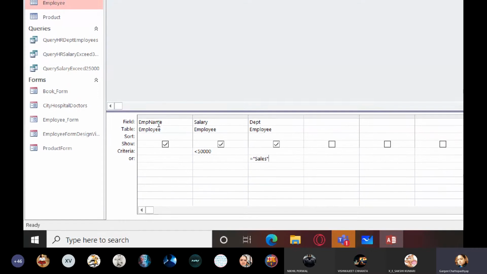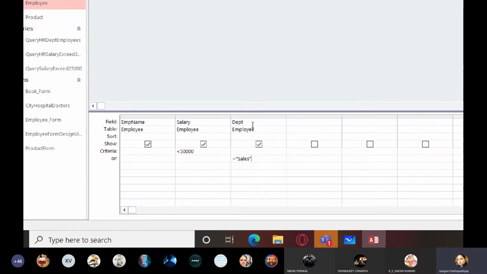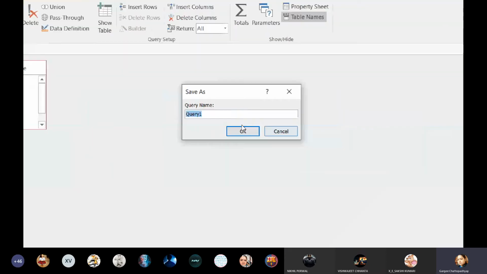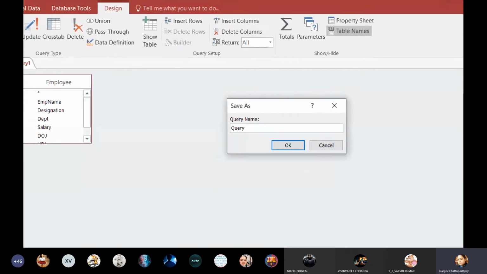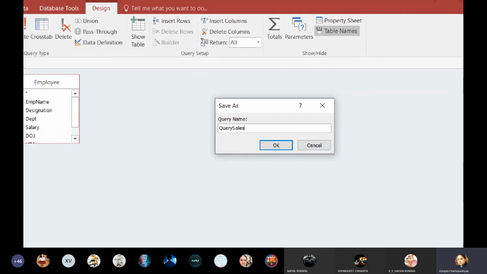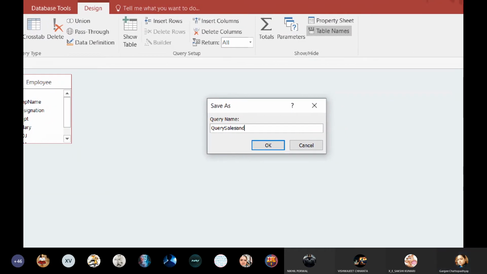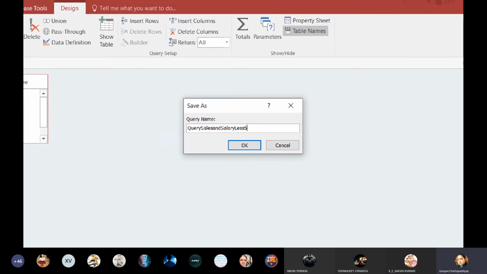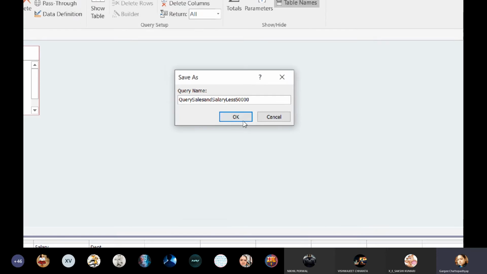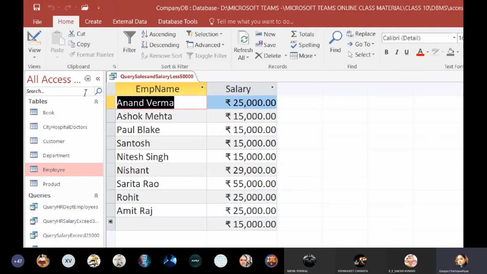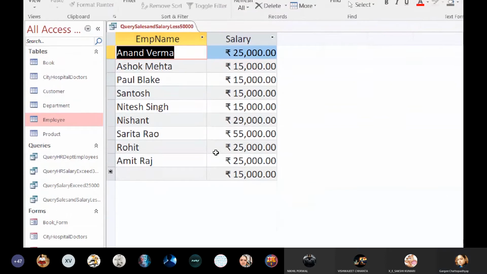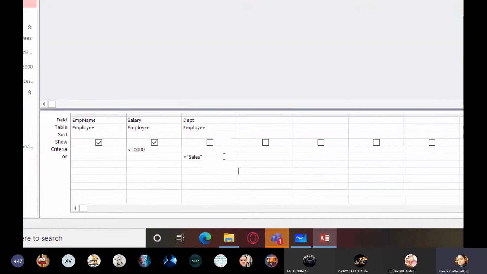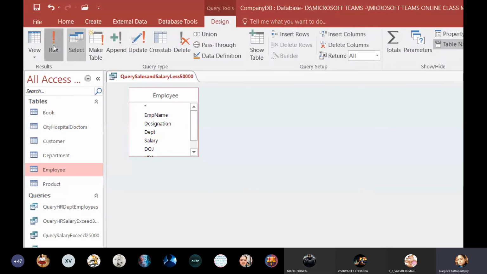Now because we have to display only employee name and salary and not department, we will remove the check mark from department. We will save this first. I will save it with the name sales and salary less 50,000. Okay, click on OK, click on run, and now you can see all of them. Let us also add department over here. Let's put a check mark over here and let's see.